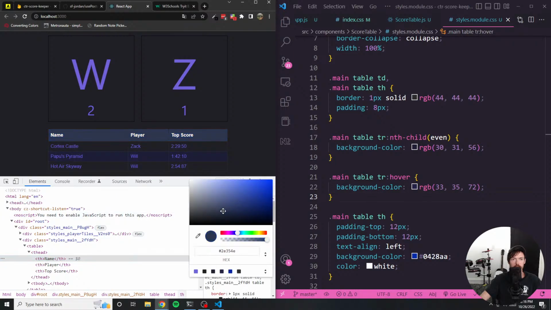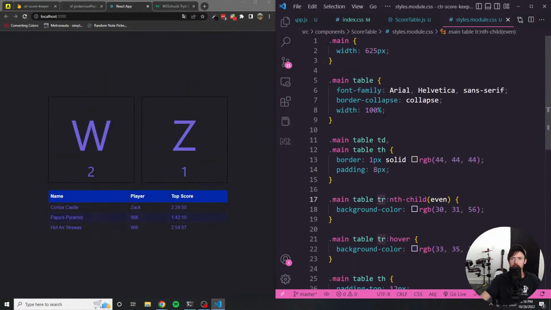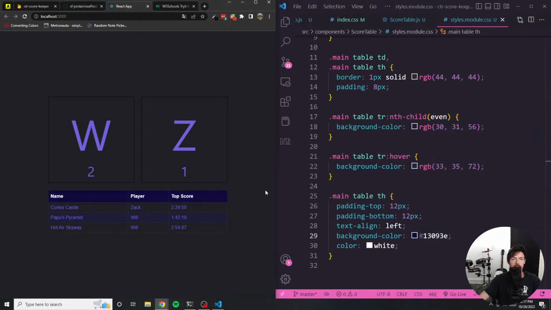Try to find a nice, something like that. So if I go to the header and paste that in, I mean, it's not amazing, but it's definitely better, I think.